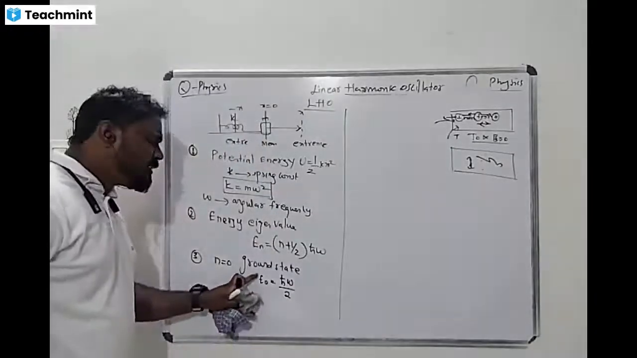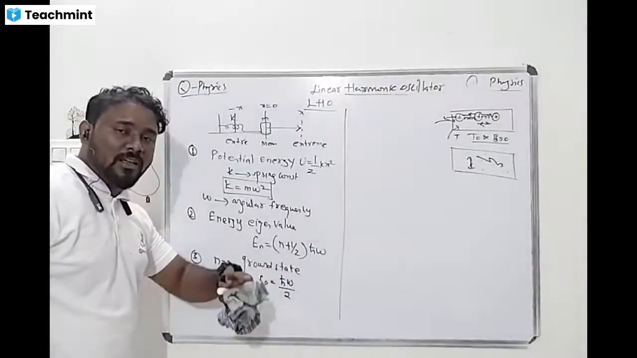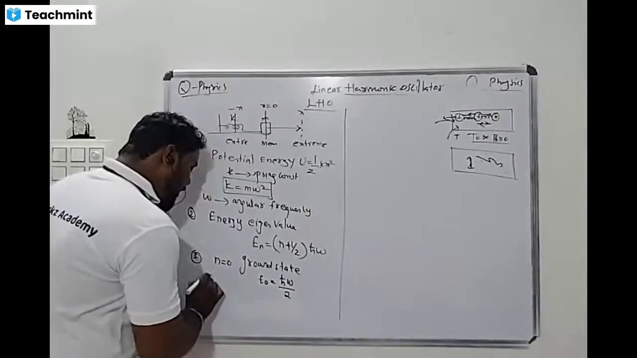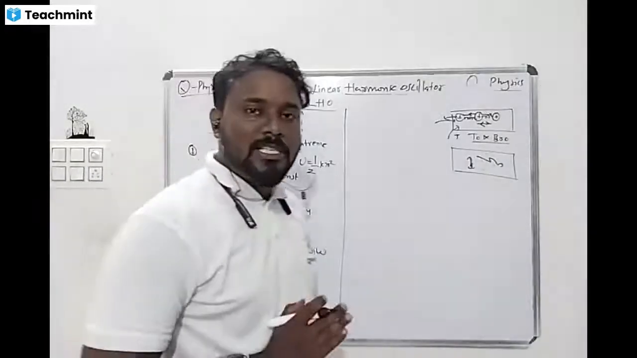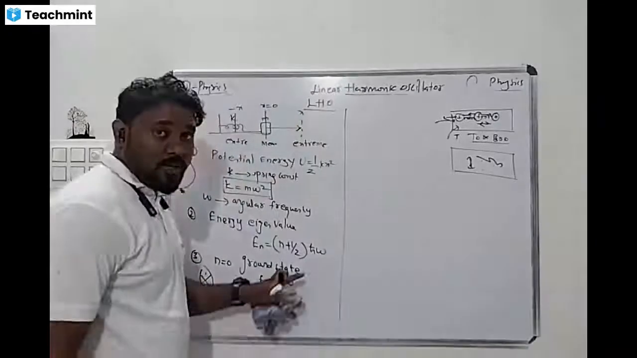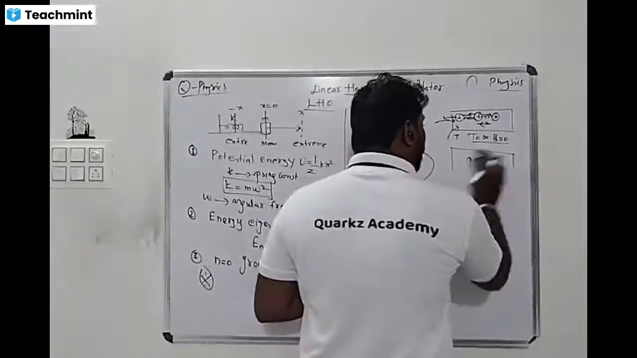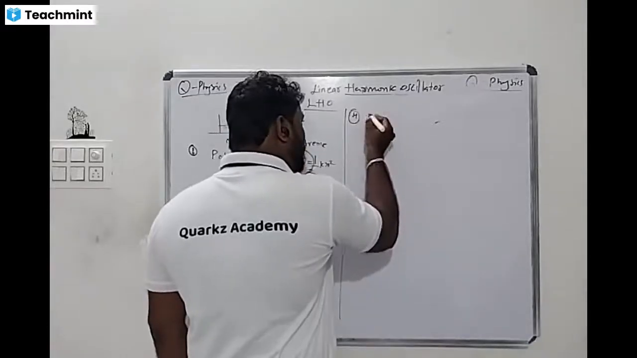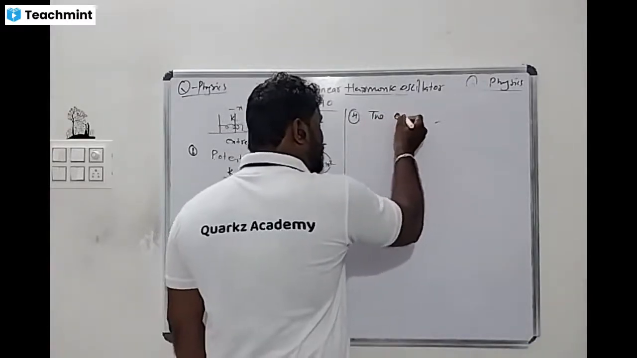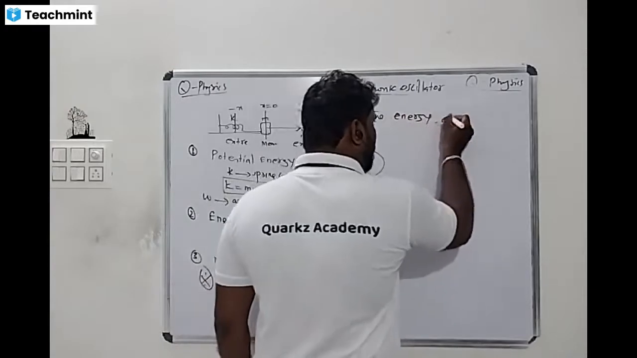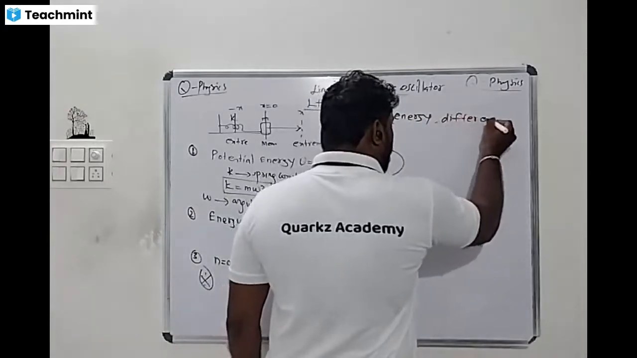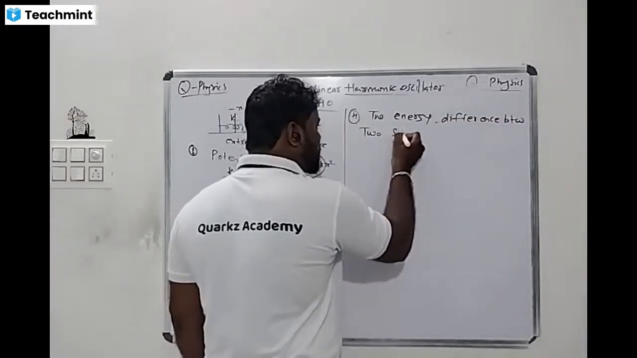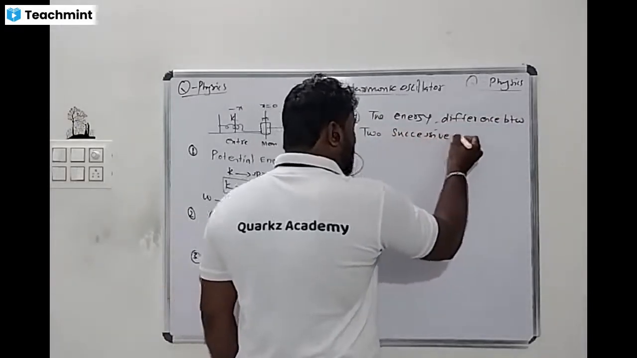Either way, what is the energy difference between two successive energy levels? This is very important thing. This is the question they will ask. Understand this one. The ground state energy level is nothing but h cross omega divided by 2. Now I am going to calculate the energy difference between two successive energy levels.